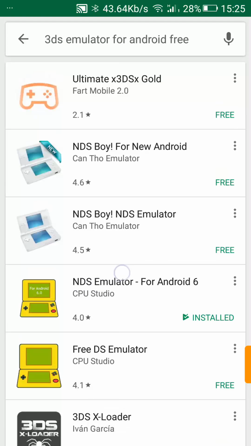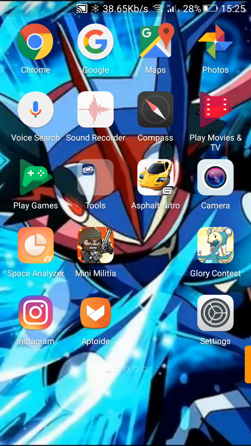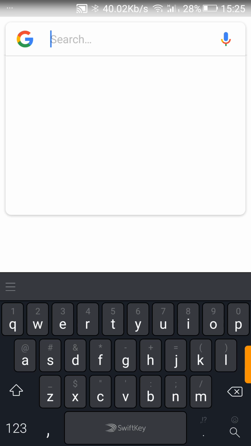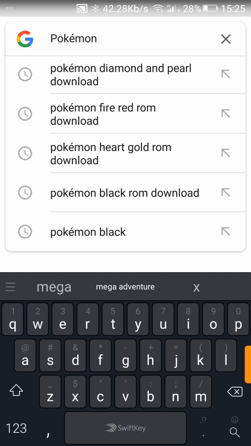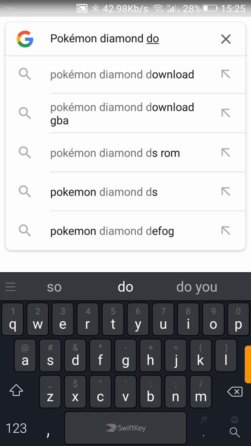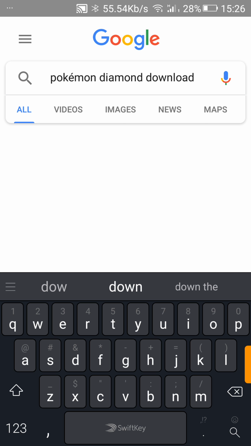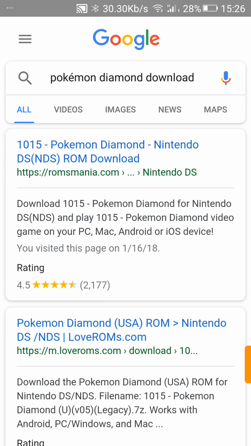I have already installed. Then you need to go to Google. Then you need to search Pokemon Diamond download. Then click on the first link.